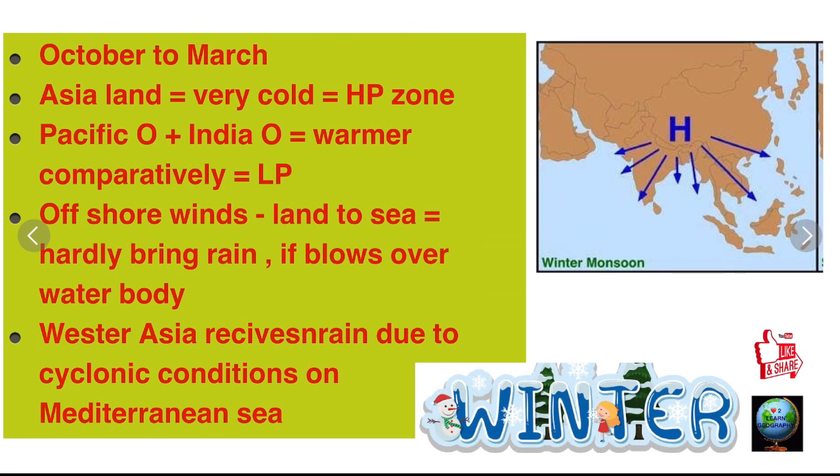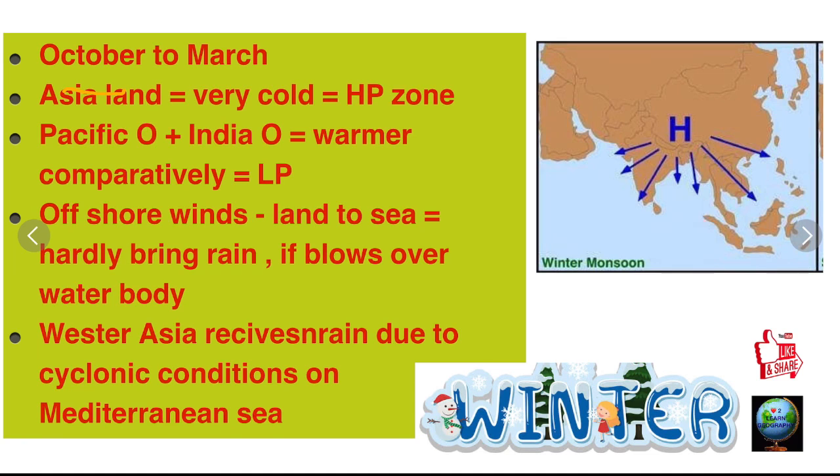The conditions in the winter. Winter conditions prevail from October to March. During October to March, the Asian landmass becomes very cold, and temperatures drop below freezing point in Central Asia. So high pressure is created over here, compared to the Indian Ocean and Pacific Ocean. They are warmer regions, so low pressure is present there.